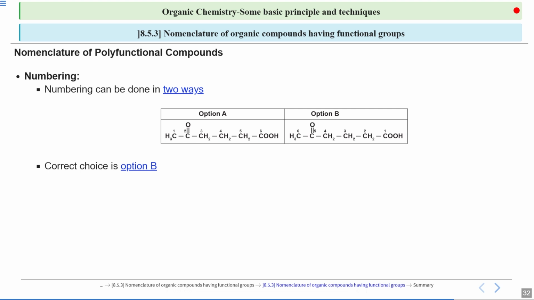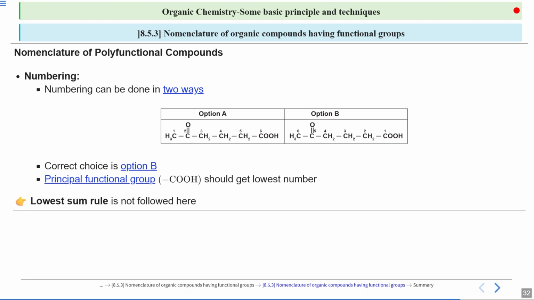Here, if you follow that rule, the correct option will be B, because the principal functional group COOH is getting the lowest number, which is 1. So in this case, the lowest sum rule is not followed. If you add the sum for option A, it will be 2 plus 6, 8, and on the right hand side is 5 plus 1, 6. So in this case it is followed, but remember, it is not followed everywhere. In case of a functional group, you have to look for that numbering that gives your functional group, or in case of a polyfunctional group, the principal functional group, the lowest number.